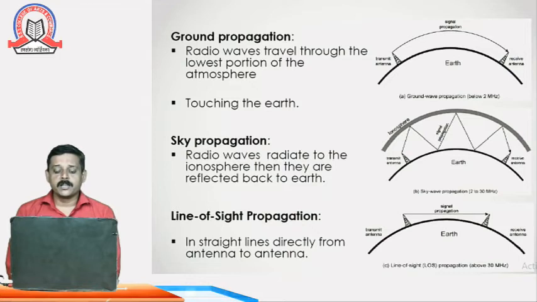Then we have line of sight. As you can see, in line of sight there is a straight data transmission, where both antennas are in a straight line. So we can transmit data directly from one antenna to another antenna. If we transmit the signal in a straight line directly from one antenna to another antenna, then it is known as line of sight propagation.